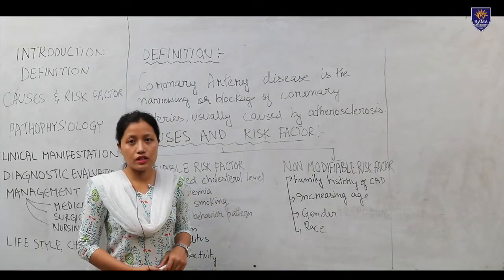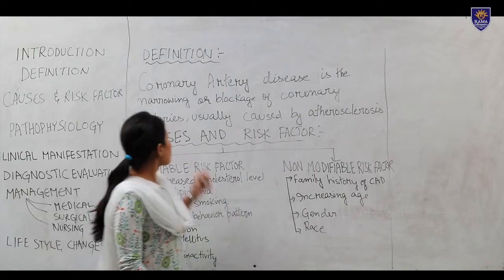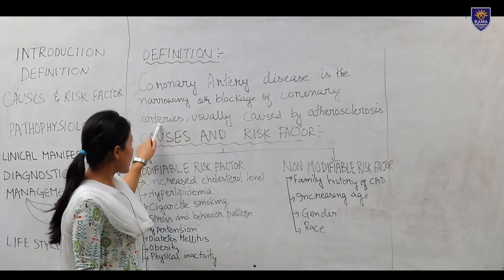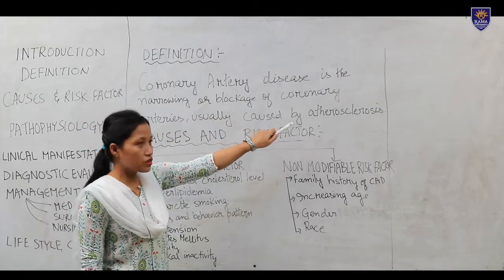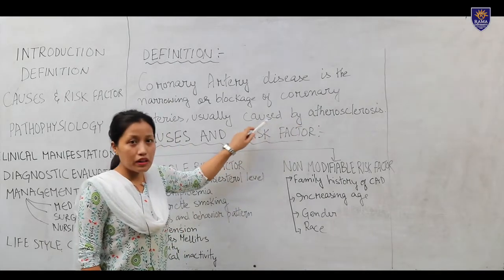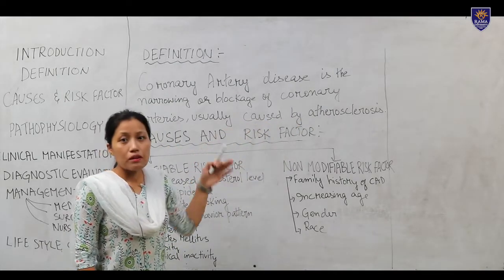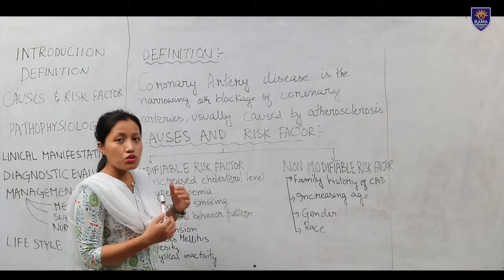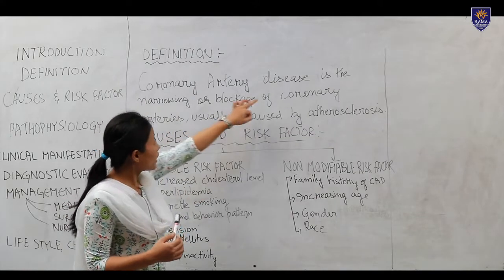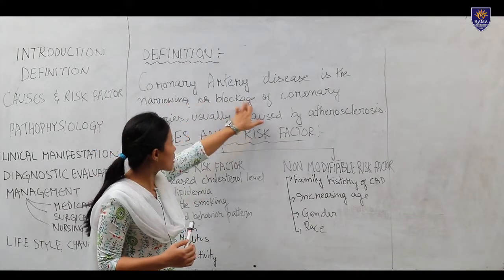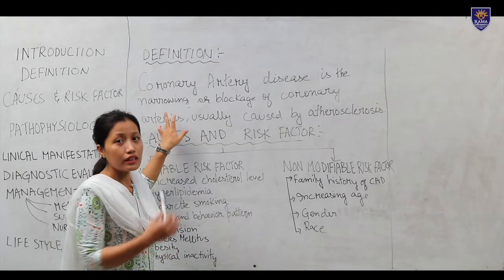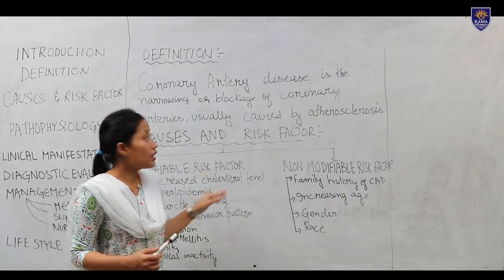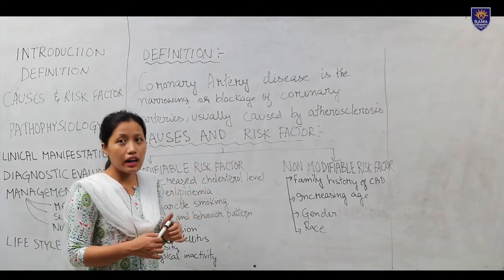Next, we will see the definition of coronary artery disease. Coronary artery disease is the narrowing or blockage of the coronary arteries, usually caused by atherosclerosis. Atherosclerosis is the formation of lipid or fatty substance, and due to that, it will form a plaque. Because of that plaque formation, there will be a narrowing or blockage of the coronary artery. It will decrease the blood flow and reduce the blood supply to the heart, and this condition is known as coronary artery disease.